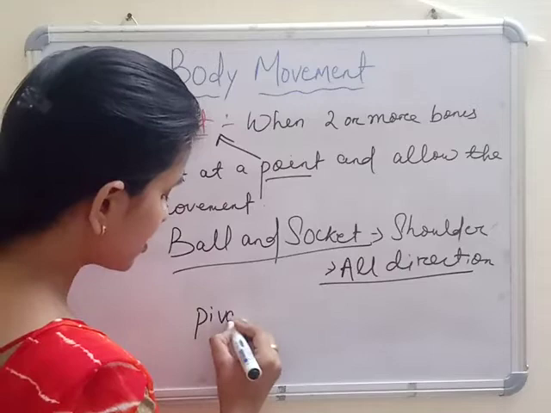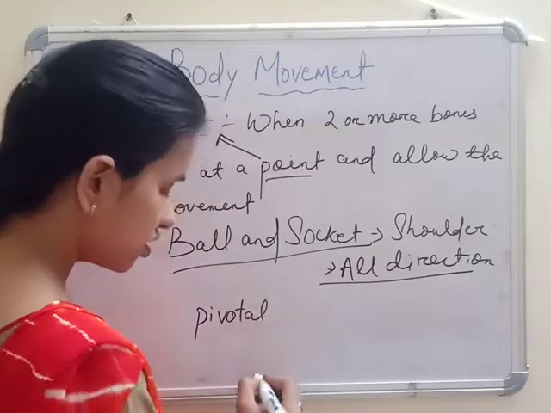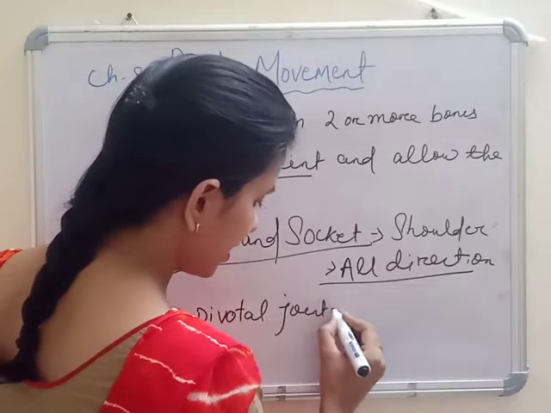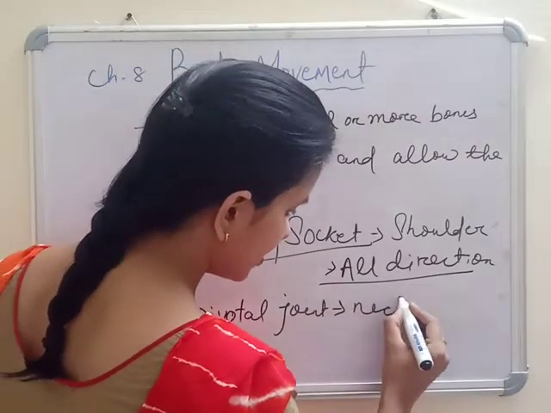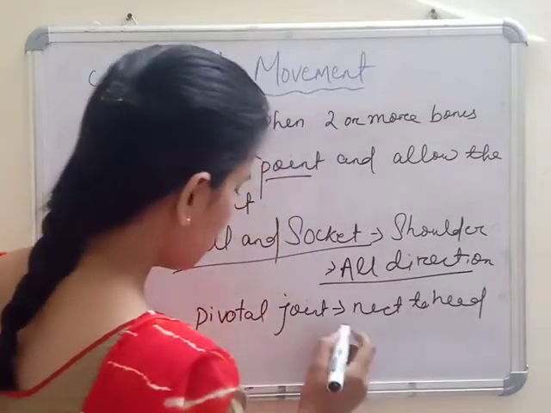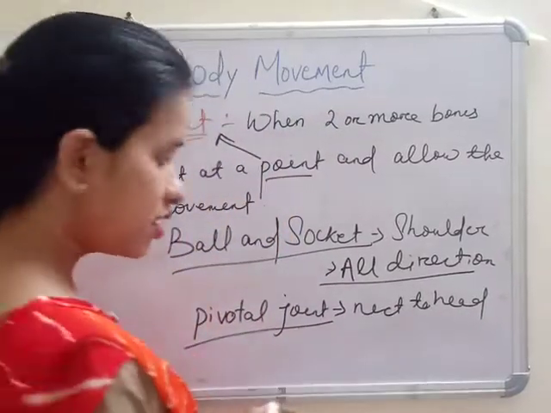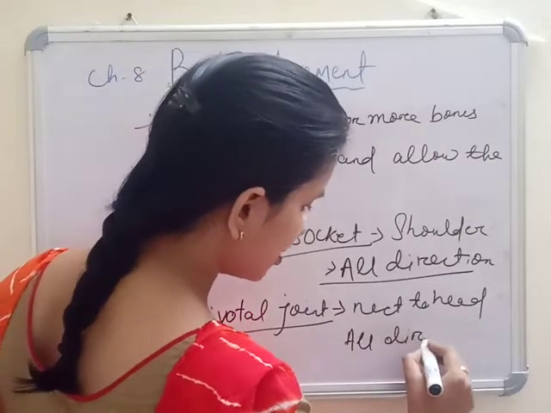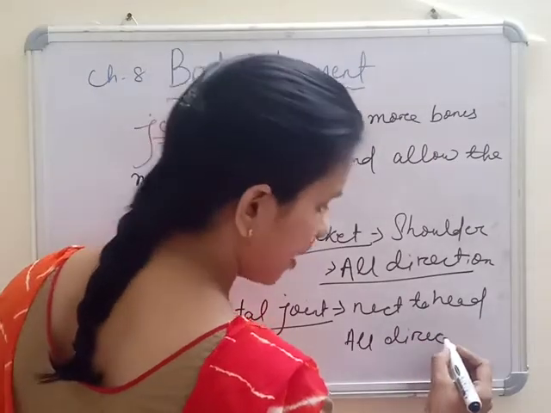Now next comes your pivotal joint. We already discussed the pivot bone in our neck region. The joint of the neck to the head is called your pivotal joint. It also allows motion, left to right, back and forth.